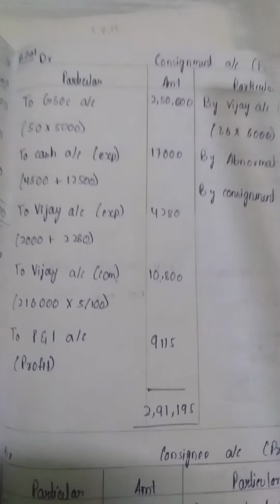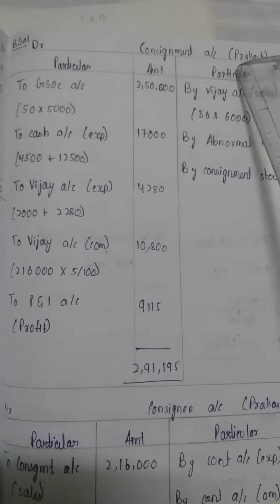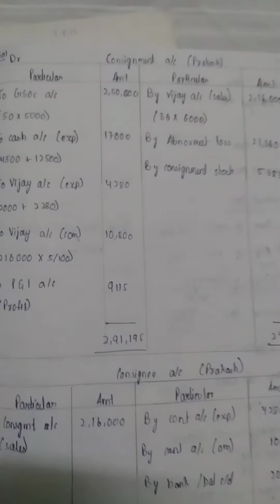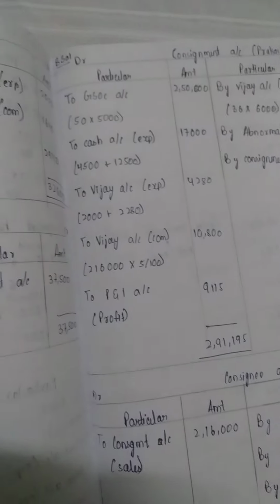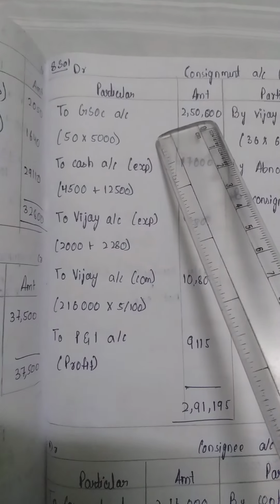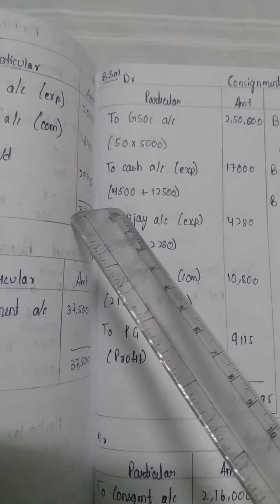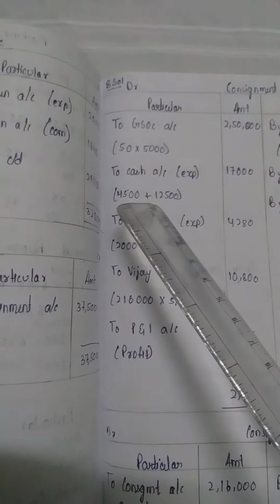Pro forma, debit, credit, consignment account. Prakash is the consigner. So the first entry we have to make is goods sent on consignment. How many goods have been sent? 50 goods at the rate of 5,000 have been sent. So you can see 50 into 5,000, it comes to 2,50,000. Next, to cash account, expenses 4,500 for freight plus 12,500 for insurance. This is the expenses of consigner.